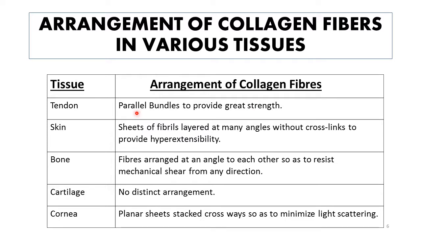In case of tendon, for example, it is providing tensile strength. In case of bone, it is providing tensile strength and preventing mechanical damage from any kind of force. In case of cornea, it is minimizing light scattering, and in case of skin, the arrangement of collagen fibers provides hyperextensibility.